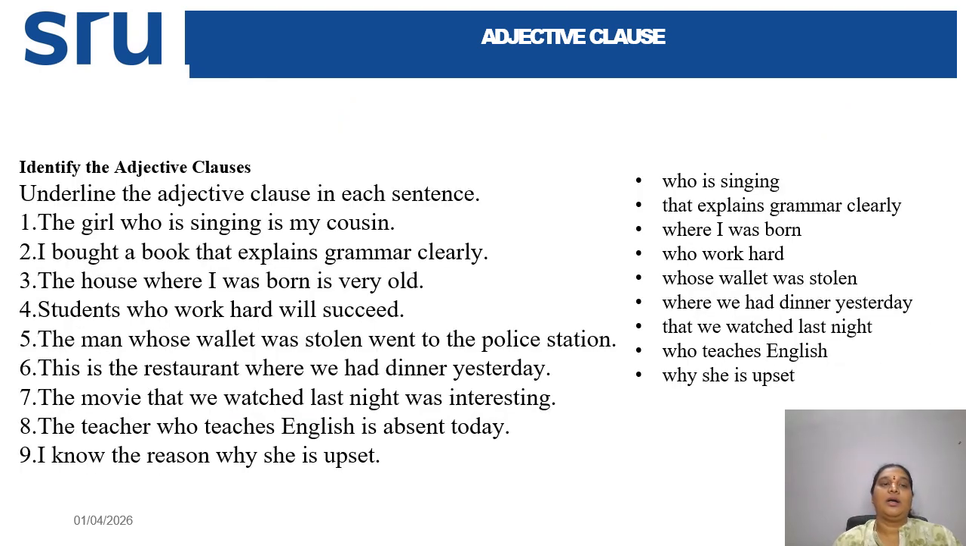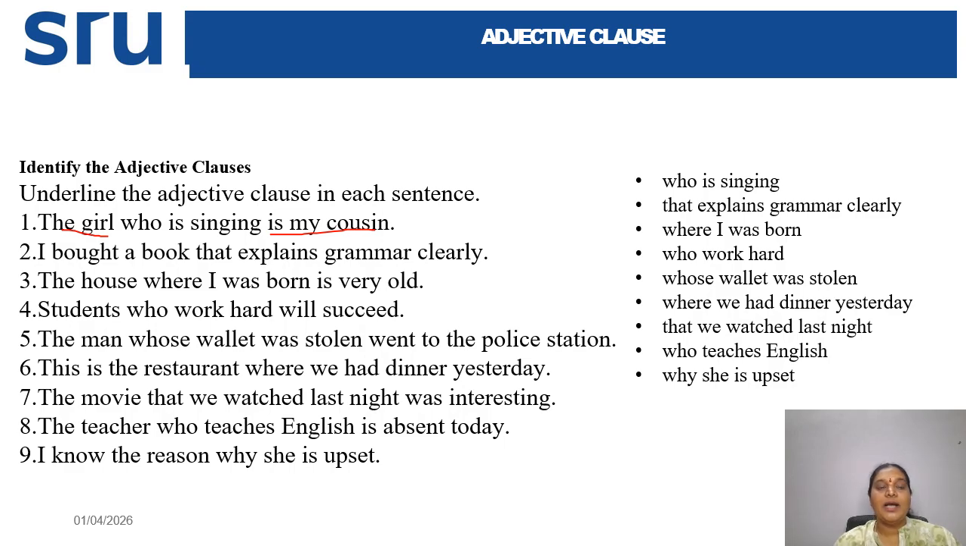Now we'll see how to identify the adjective clauses. So you can identify the adjective clauses like, for example, the girl who is singing is my cousin. So here you can say the girl is my cousin. The girl is a subject and is my cousin is giving complete sense. But here you want to give essential information like who is singing. So you can identify the adjective clause like this.